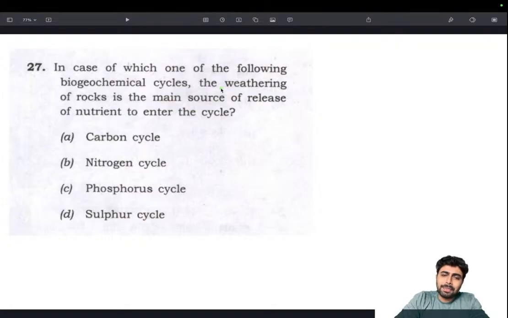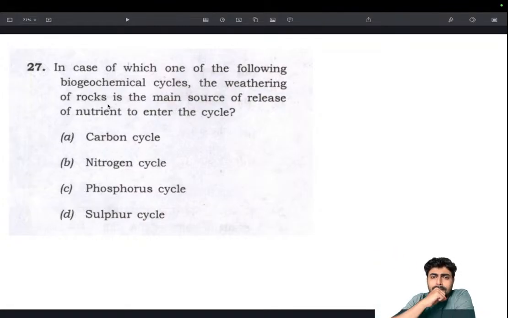So the question is about biogeochemical cycles. Weathering of rocks means the rocks are breaking up into smaller pieces. So in a weathering situation, what kind of nutrient will be released?